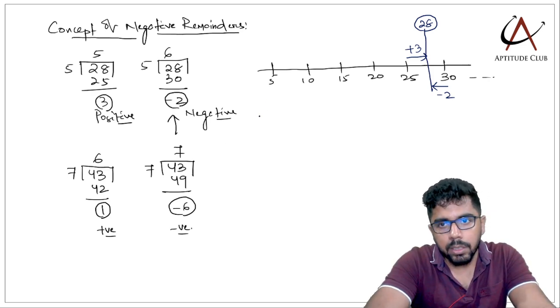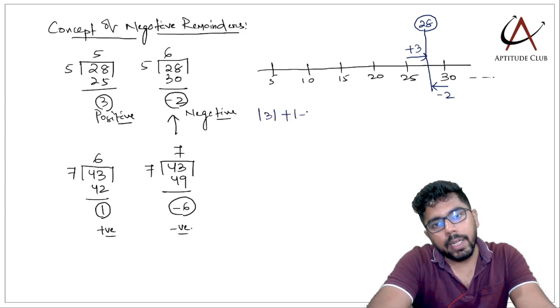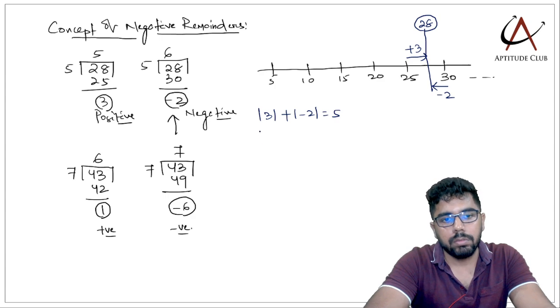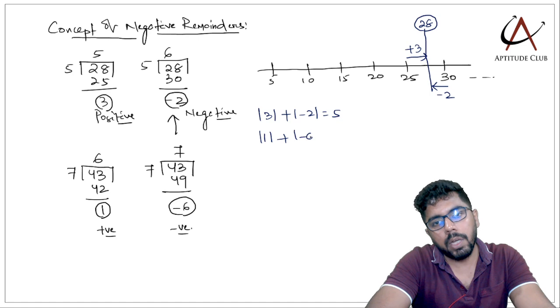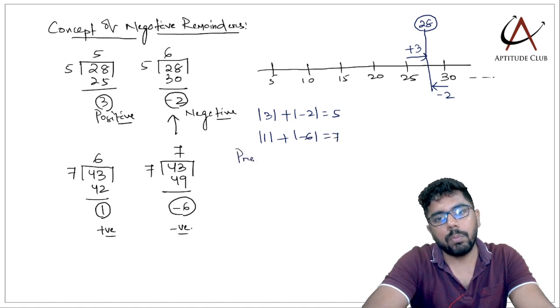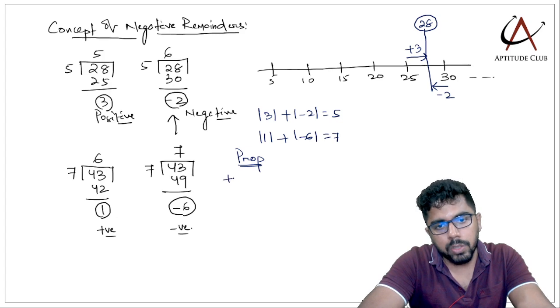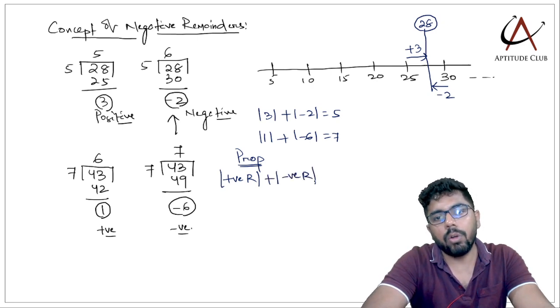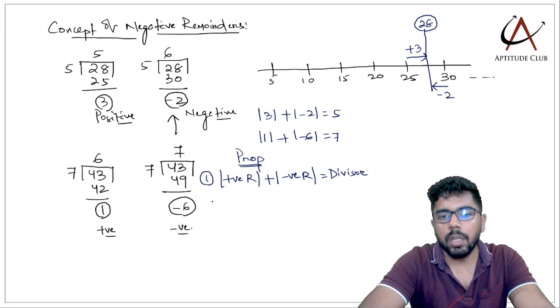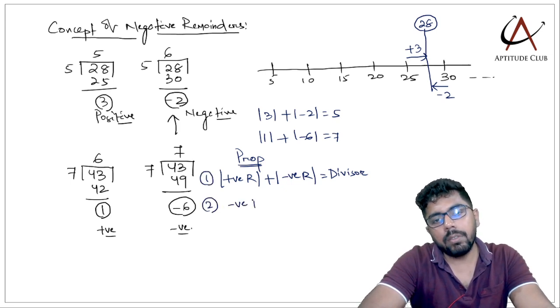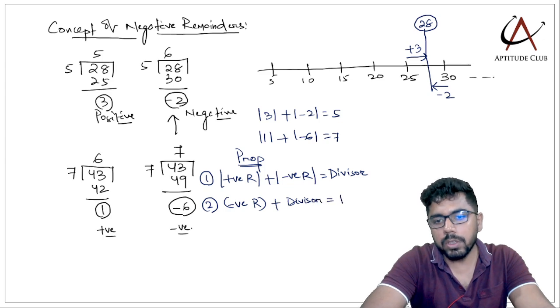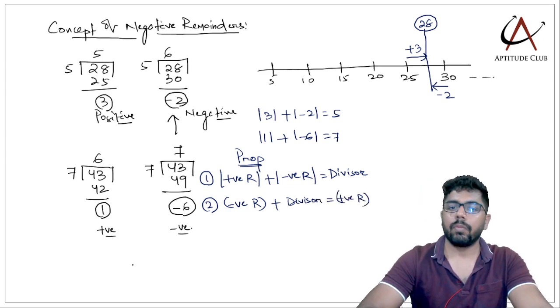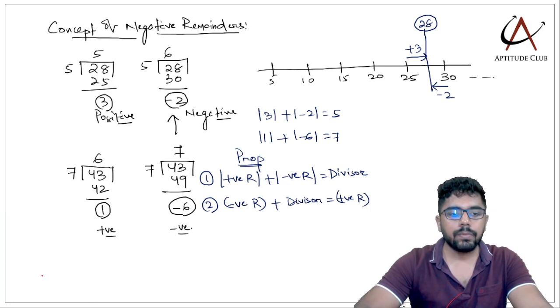And you look at something interesting. The modular sum of the negative and the positive remainder is equal to the divisor. Mod 1 plus mod -6 is equal to 7. So as a property I can write that the positive remainder plus the modulus of the negative remainder gives the divisor. This is property 1. And property 2: if I have a negative remainder and I add the divisor, I'll get the positive remainder.